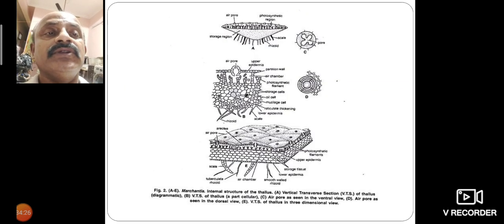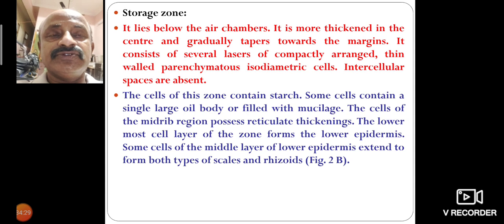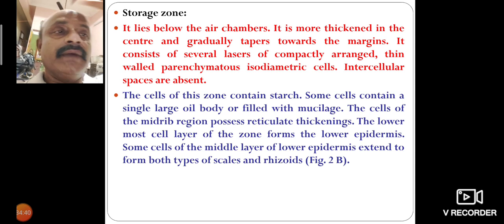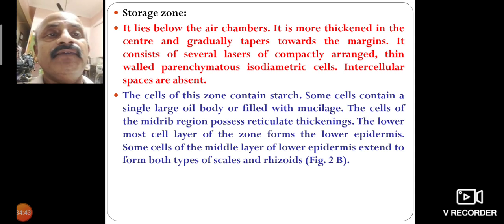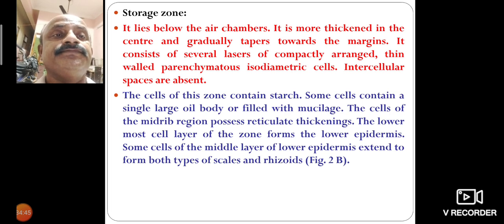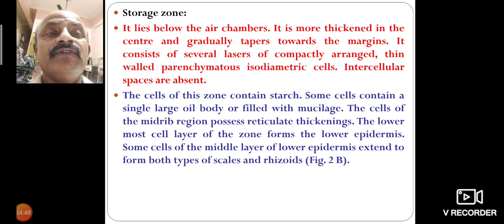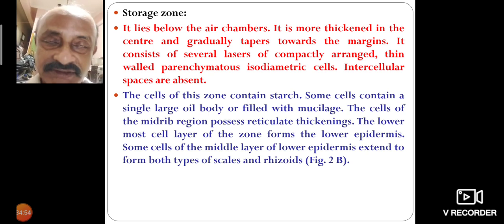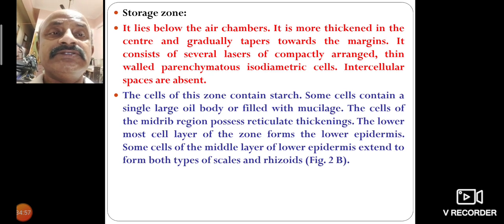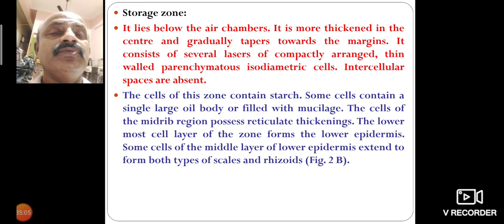Next is the storage zone. It lies below the air chambers. It is more thickened in the center and gradually tapers towards the margins. It consists of several layers of compactly arranged, thin-walled, parenchymatous isodiametric cells with intercellular spaces. The cells contain starch. Some cells contain a single large oil body or are filled with mucilage.